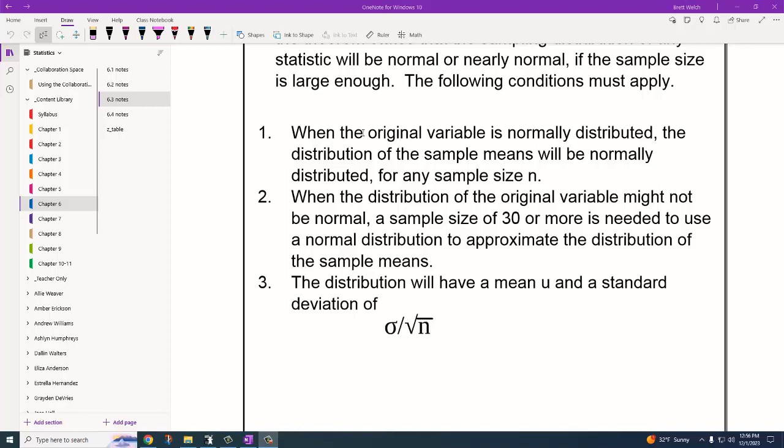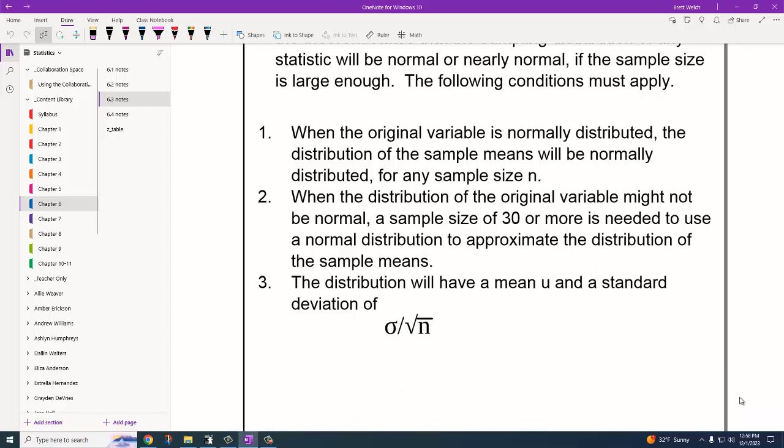When the distribution of the original variable might not be normal, maybe it's the average household income in the state of Idaho, that may or may not be normally distributed. And if it's not, we can fix it by taking samples of at least 30 or more, okay? If we take samples of 30 or more, we're going to get an approximately normal distribution of sample means. Now, the original data still isn't normal, but the means of the samples are normally distributed.